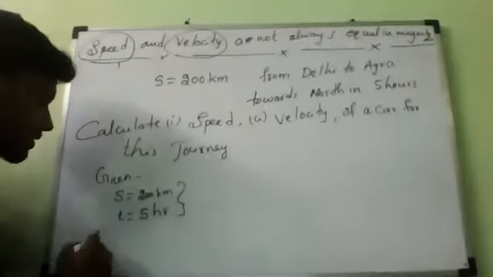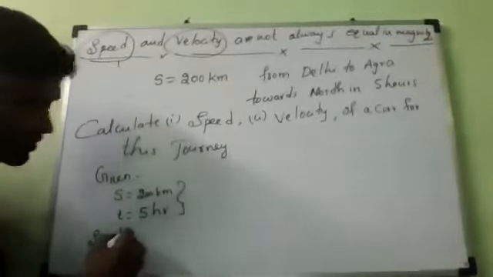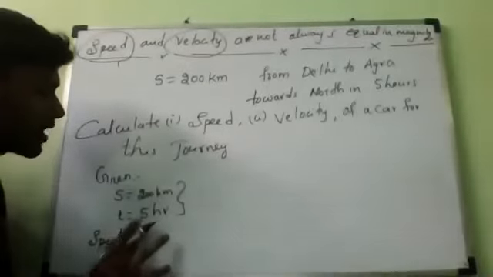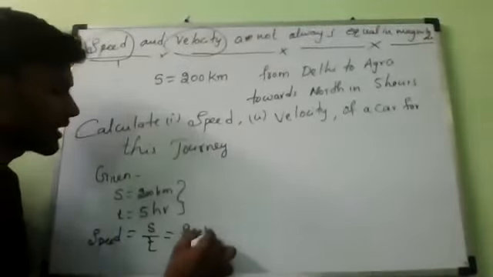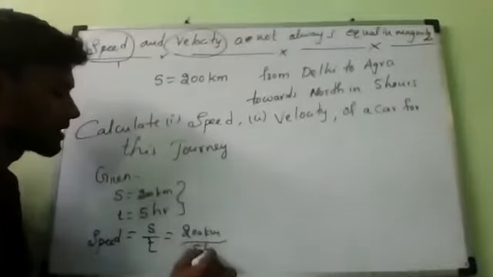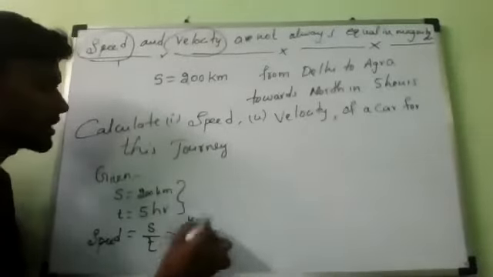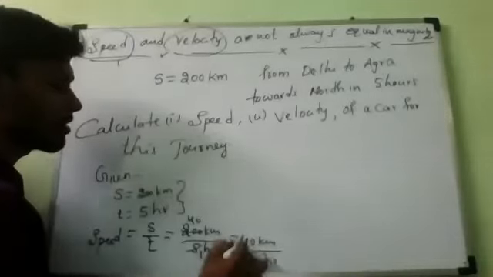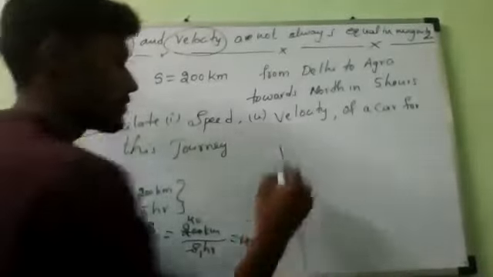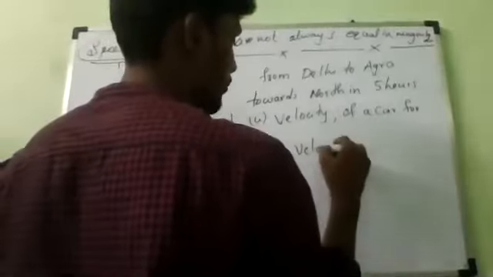Directly substitute it. Now speed is equal to what? Speed is equal to distance by time, which is equal to 200 kilometers divided by 5 hours. So 5 fours are 20, 40 kilometer per hour is the speed. Is it yes or no? All of you.